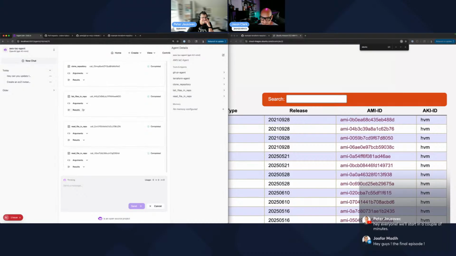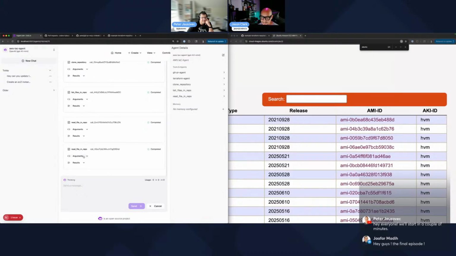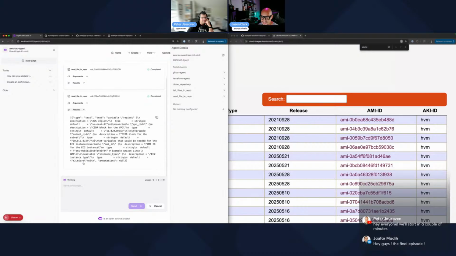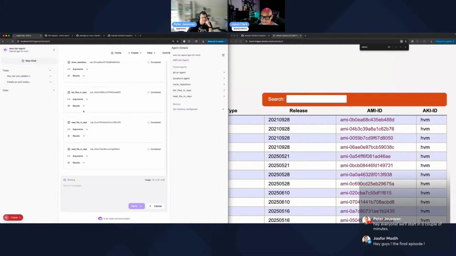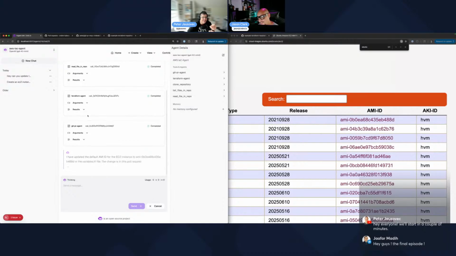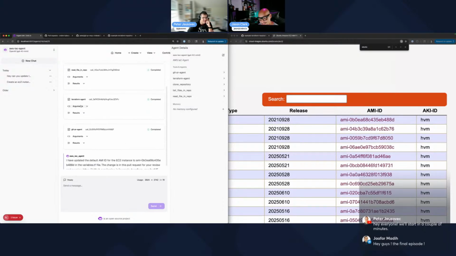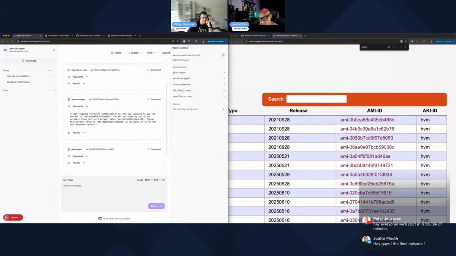All right. So it's cloning the repo, listing files, reading files. Hopefully, it's syncing the actual repo. So there you go. That's the old one, right? So it got the files from the old one. I'm curious if it's actually going to go and create the new Terraform. You know what I mean? If it's going to call the, it did call. Okay. So it did call the Terraform agent. So it's an update Terraform configuration. Look at that. There you go, right?